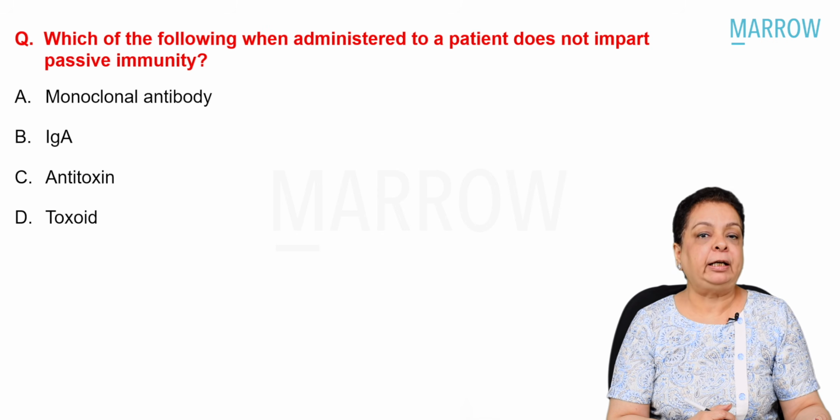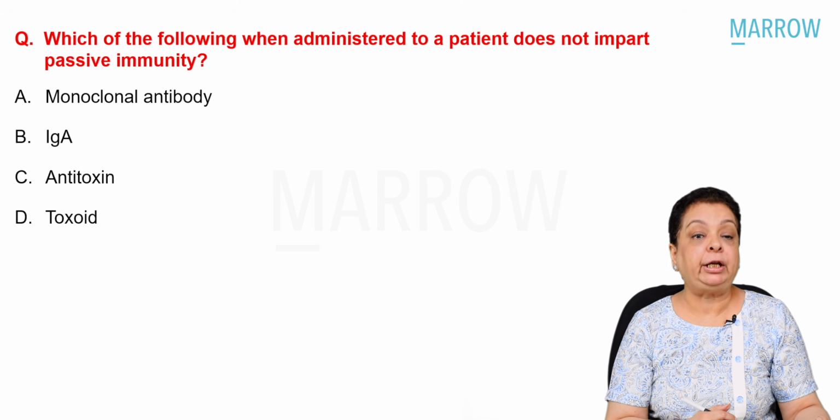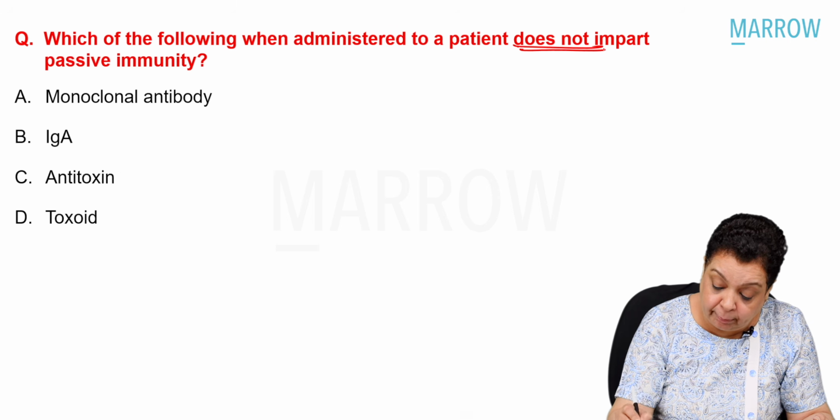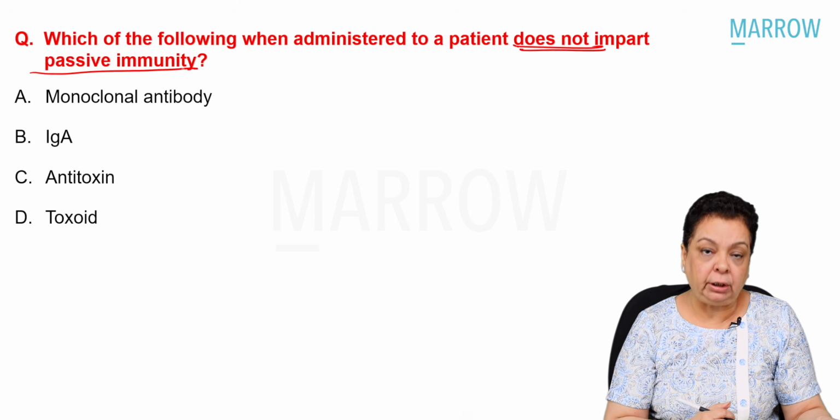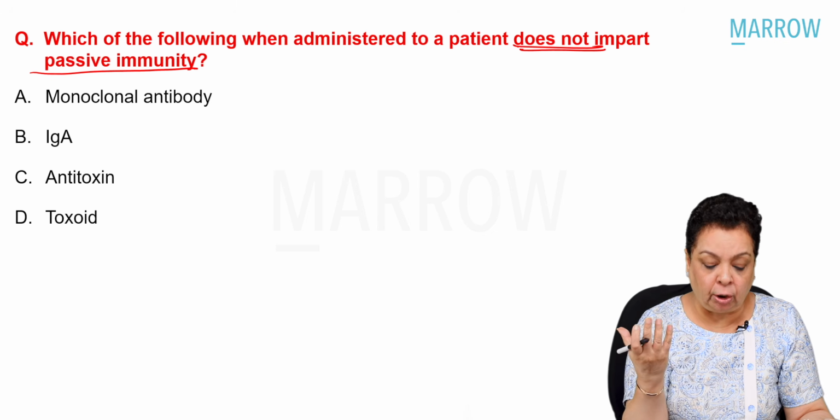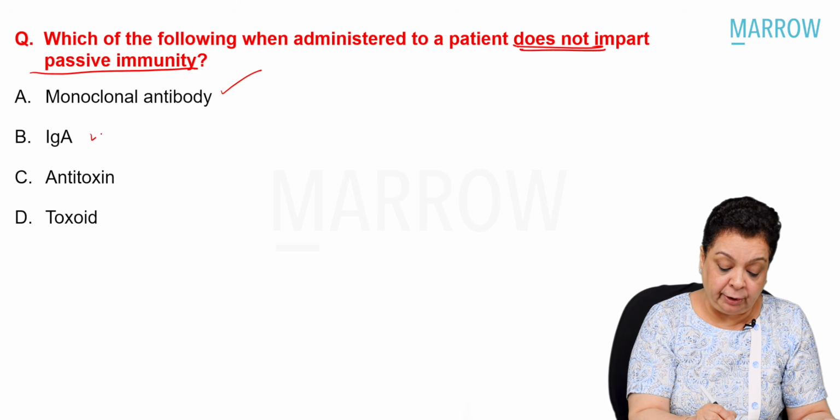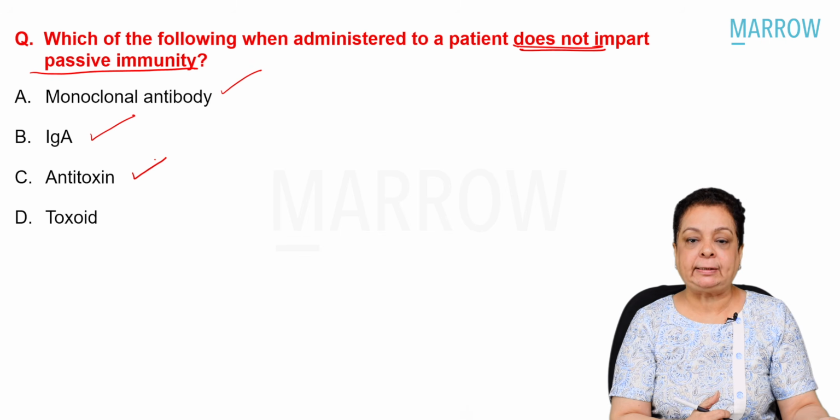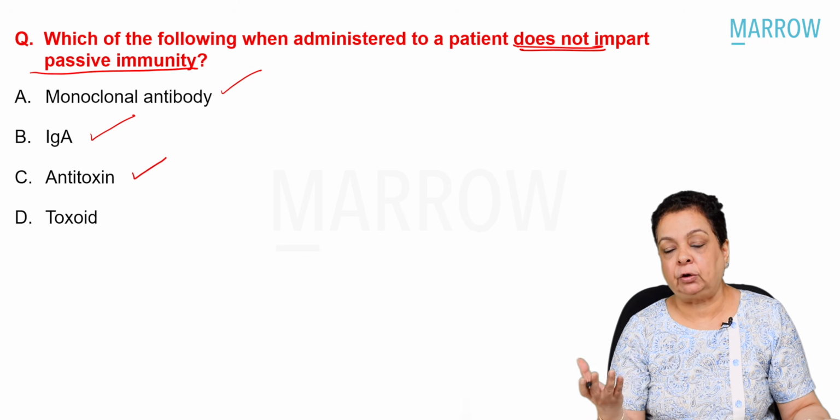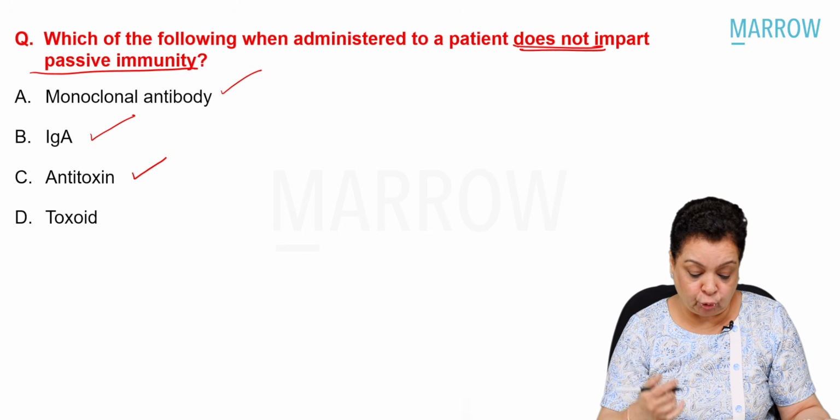Okay, let's move on to our last question. Which of the following, when administered to a patient, does not impart passive immunity? Monoclonal antibody, of course, you're giving preformed antibody, you're giving preformed immunoglobulin A, you're giving preformed antitoxin. These are all methods of imparting passive immunity.